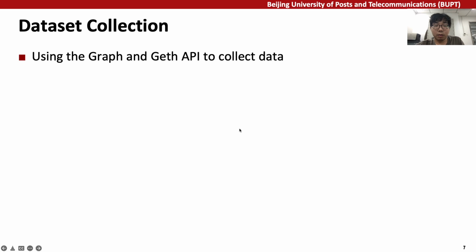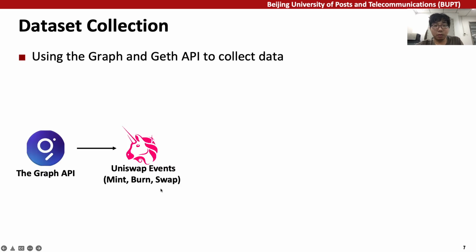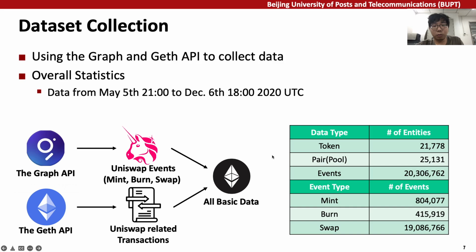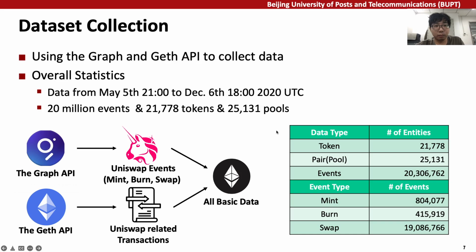Here shows the data collection process. We utilize the Graph and the Gas API to collect the basic data. The Graph API is used to collect Uniswap events like mint, burn, and swap operations. The Gas API is used to collect transaction information related to Uniswap. We have collected all the data from May 5th to December 6th in 2020, and the table shows an overview of our dataset. There are over 20 million events, 20,000 tokens, and 20,000 pools by study time.